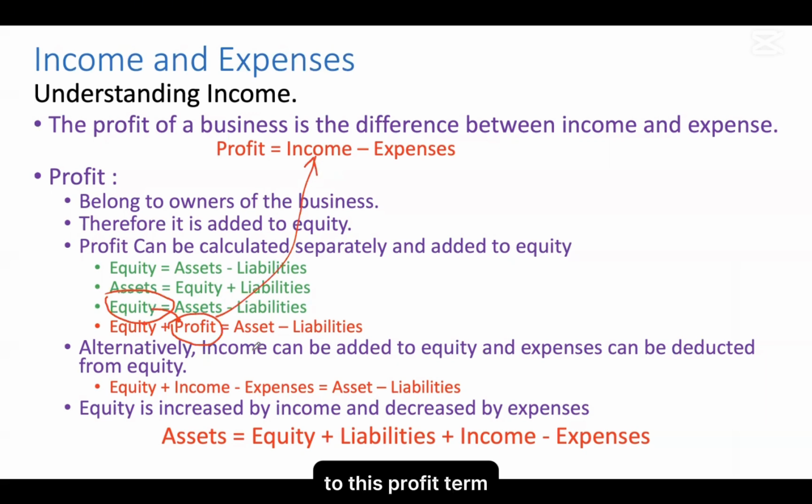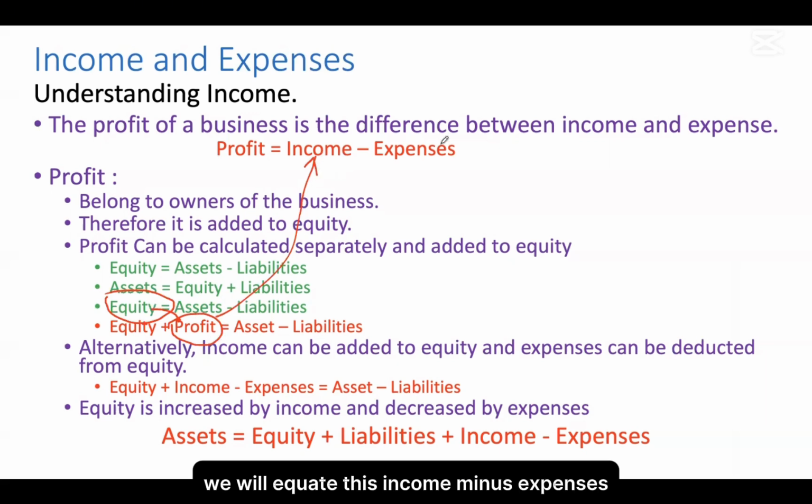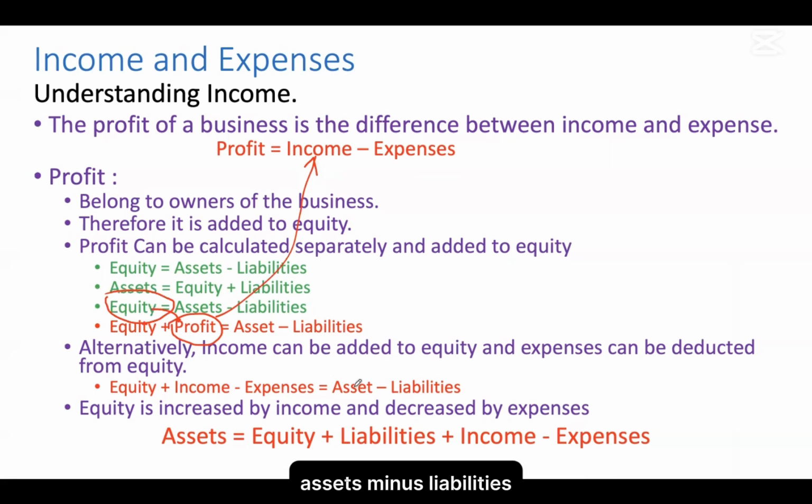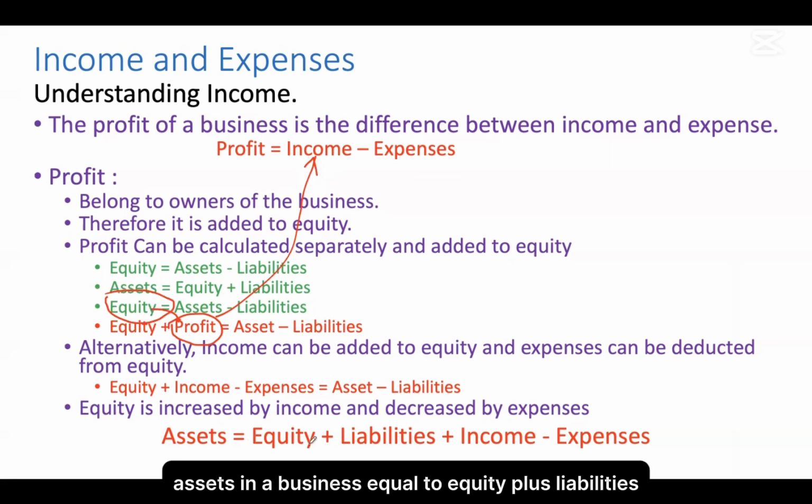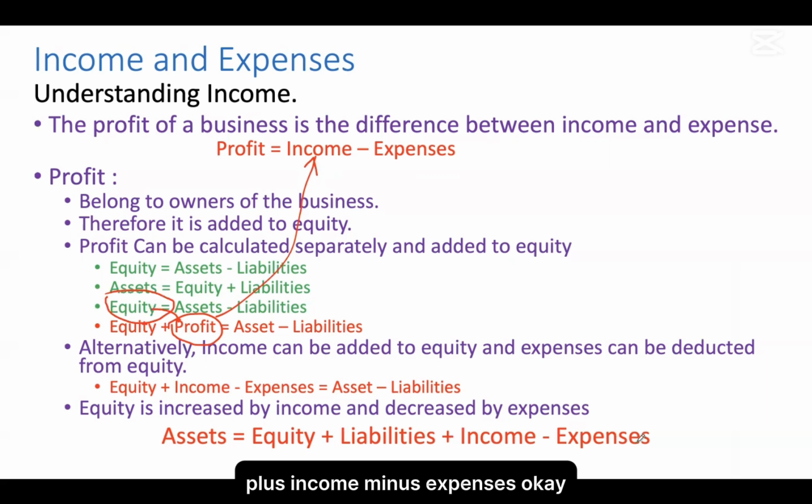To this profit term, we will equate this income minus expenses. Then we will get equity plus income minus expenses is equal to the assets minus liabilities. Okay, assets minus liabilities. So what are the assets in a business? Assets in a business equal equity plus liabilities plus income minus expenses. Okay, those are the assets in a business.